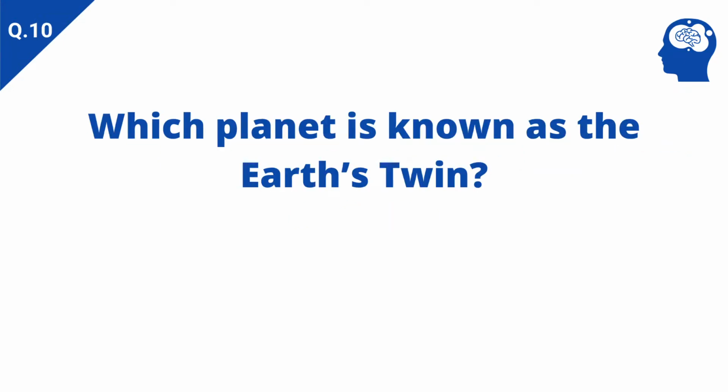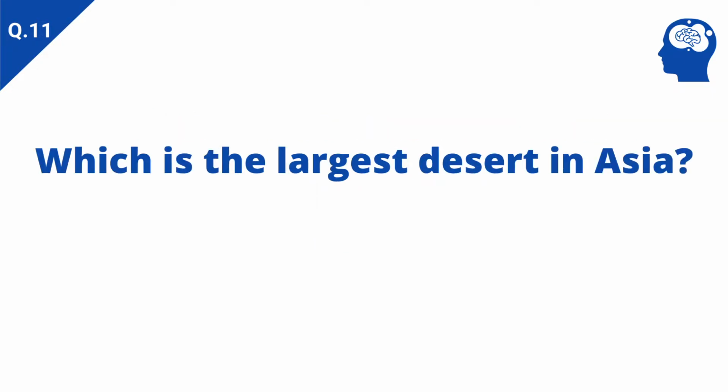Which planet is known as the Earth's twin? Answer: Venus. Which is the largest desert in Asia? Answer: Gobi Desert.